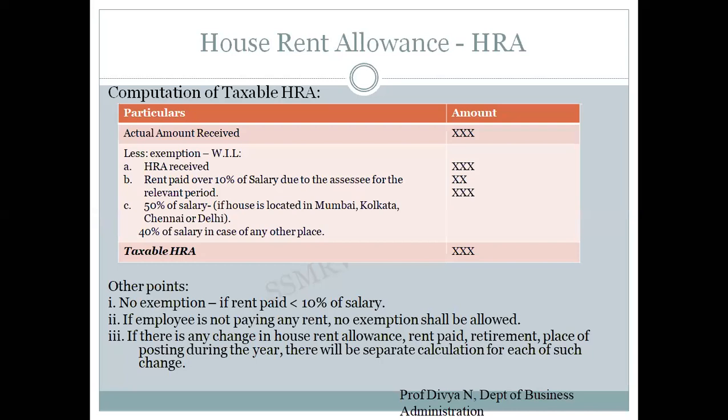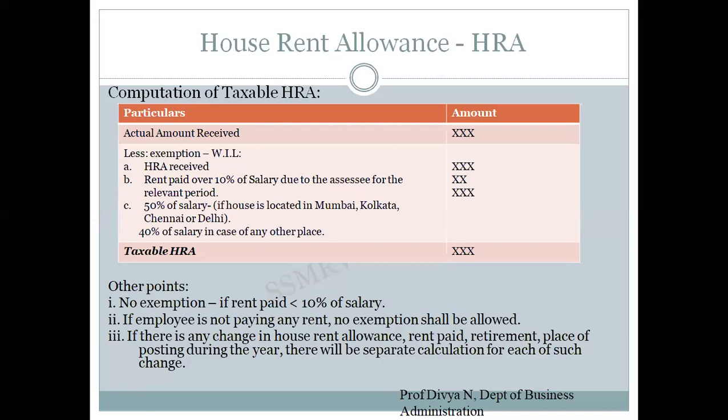So what are the 3 factors? First, the actual amount received, that is, the HRA given by the company. Second, rent paid over 10% of the salary due for the relevant period. To make it simpler, it is rent paid minus 10% of the basic salary. I'll just repeat it: rent paid minus 10% of the salary.